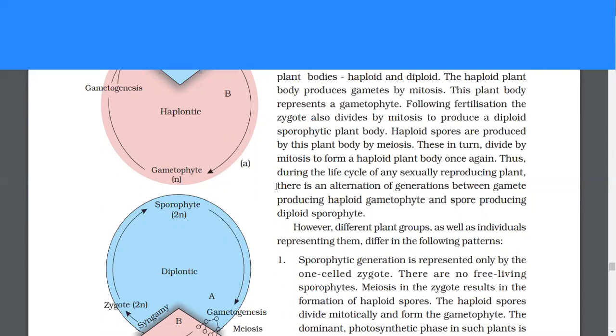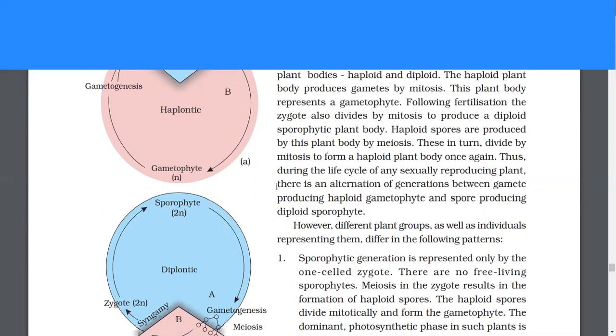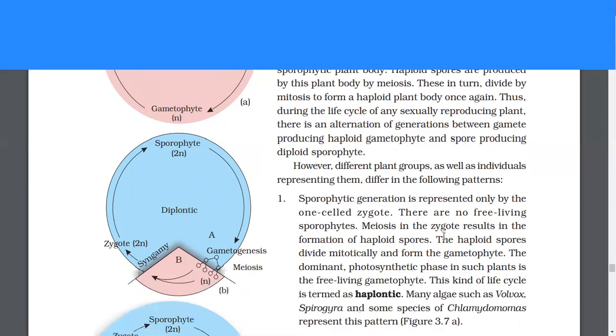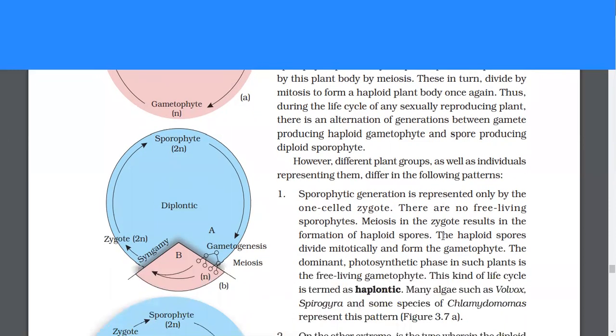Thus, during the life cycle of any sexually reproducing plant, there is an alternation of generations between gamete-producing haploid gametophyte and spore-producing diploid sporophyte. However, different plant groups as well as individuals representing them differ in the following pattern.